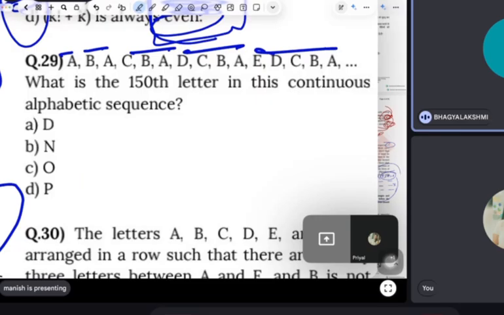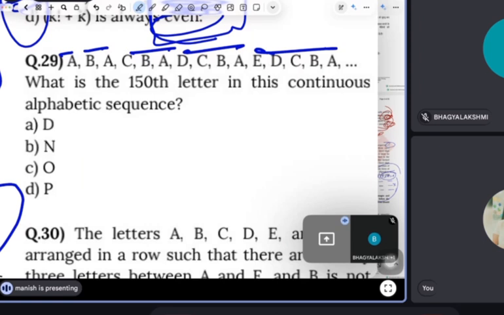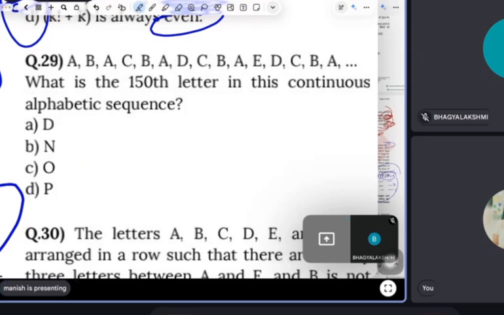AB, AC, BA, DC, BA, ED, CBA. What is the 150th letter in this continuous alphabetic sequence? Yeah. So this is one of the troubling questions, guys. Actually, because they have given the sequence, and the sequence is very fragmented.